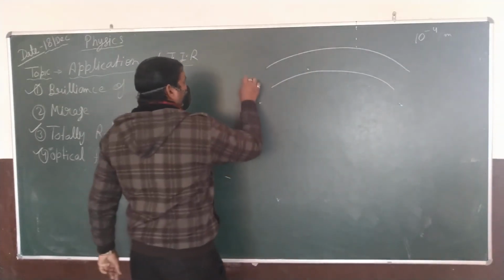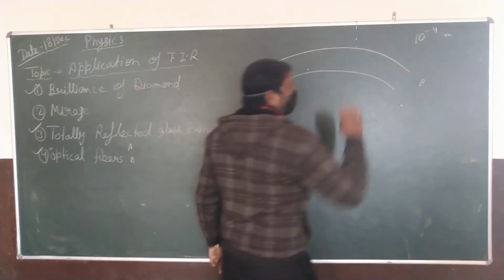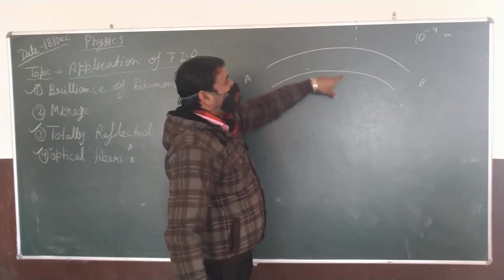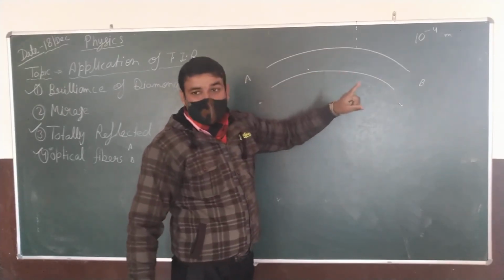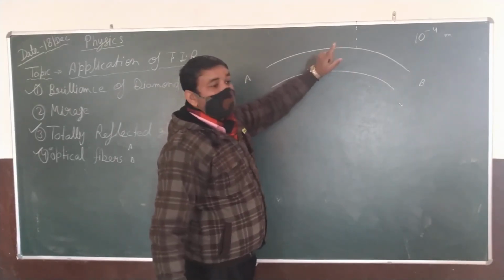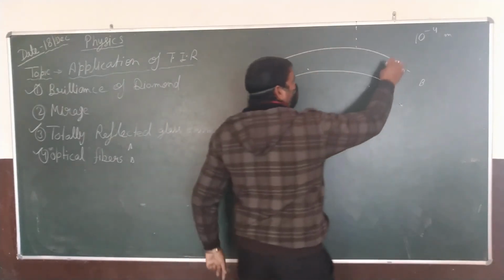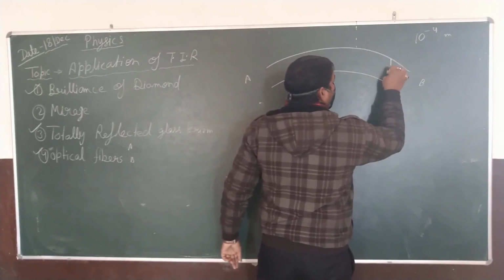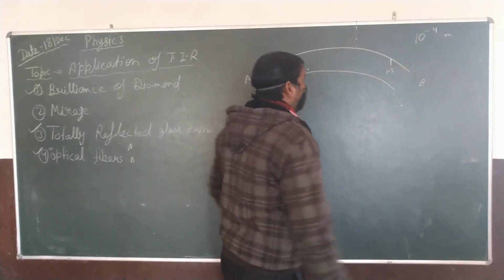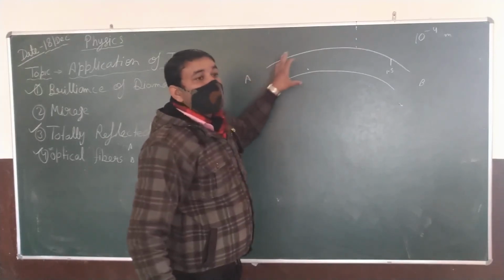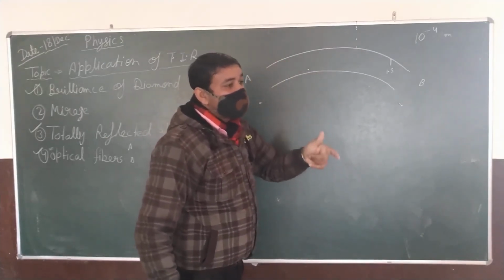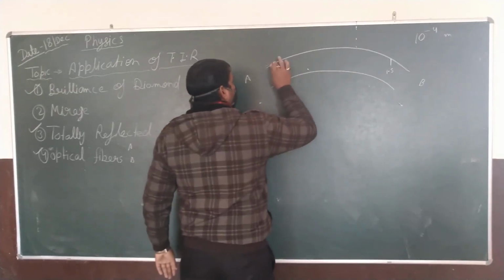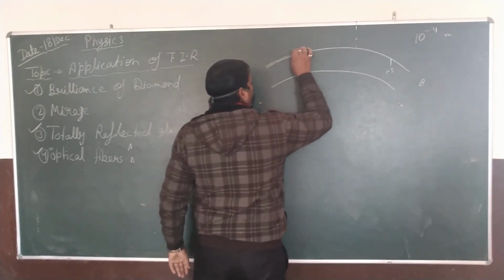This is the first end and this is the second end. Okay, now the refractive index of the optical fiber, because these are glass pipes, so the internal refractive index of this is 1.5, and these pipes are coated with a slightly lower refractive index material. This is the coating.